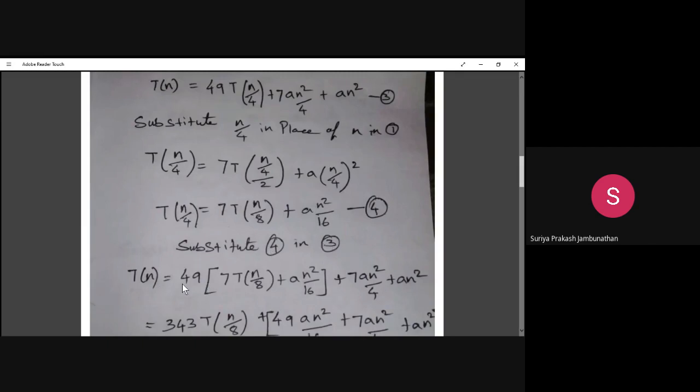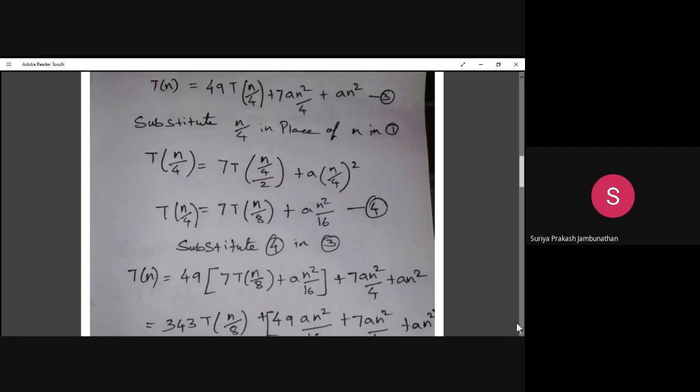T of n is equal to 49 into 7 T of n divided by 8 plus a n square divided by 16. When you substitute in the place of T of n divided by 4 the equation 4, the entire thing will go here, so that we get it like this. Plus the remaining will remain as it is: 7 a n square divided by 4 and a n square remain as they are. Only in the place of T of n divided by 4 we are substituting this.